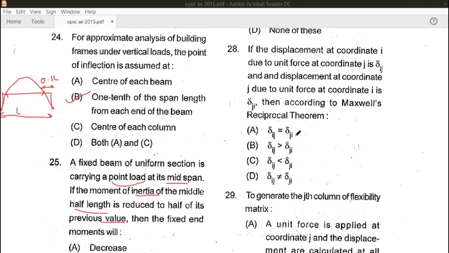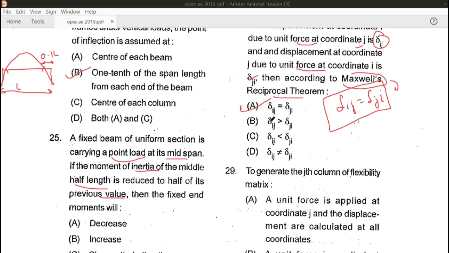Next question, let's see. If the displacement at coordinate I due to unit force at coordinate J is delta Ij, and the displacement at coordinate J due to unit force at coordinate I is delta Ji, then according to Maxwell's reciprocal theorem, delta Ij is equal to delta Ji. Hence both the values will be equal. This states Maxwell's reciprocal theorem. Hence A is the right answer for this question.